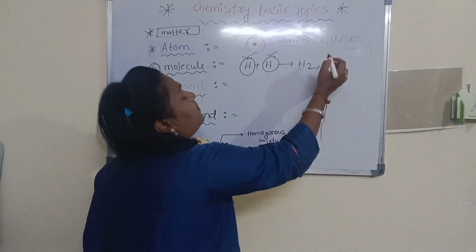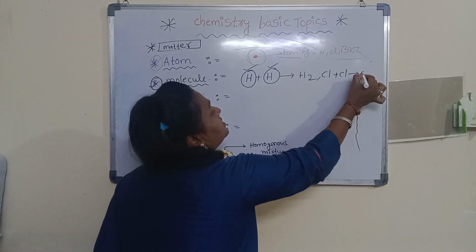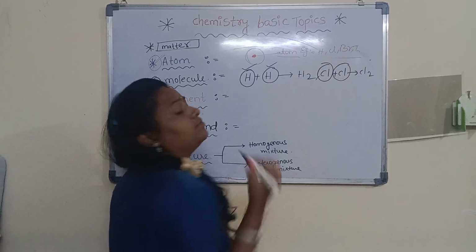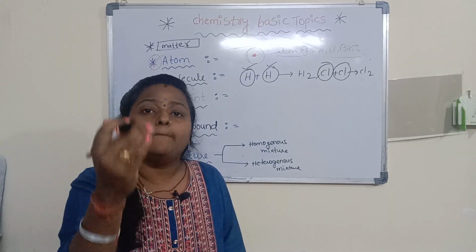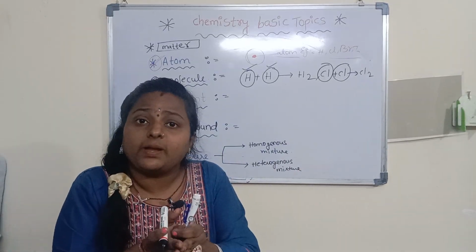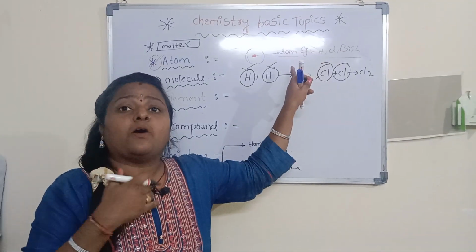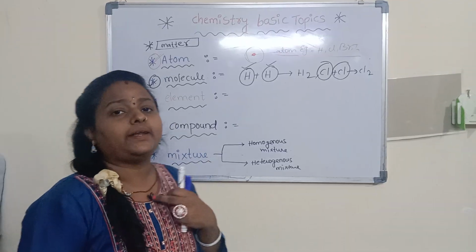For example, Cl plus Cl, Cl2. This is one atom and this is one atom. So two or more atoms combined together form a molecule. When two atoms combine, what do we call it? Molecule. Atom means atom is the smallest particle.